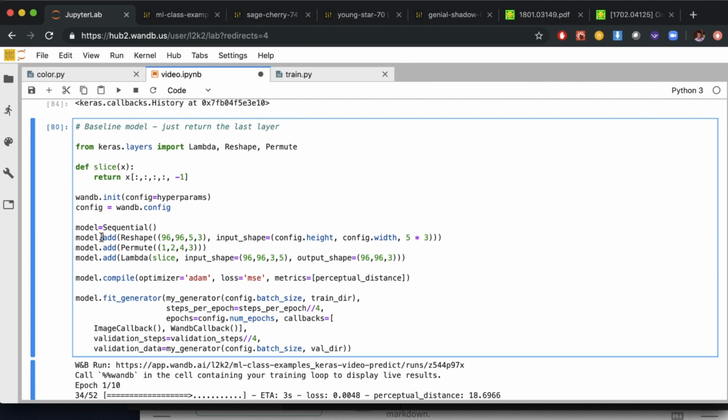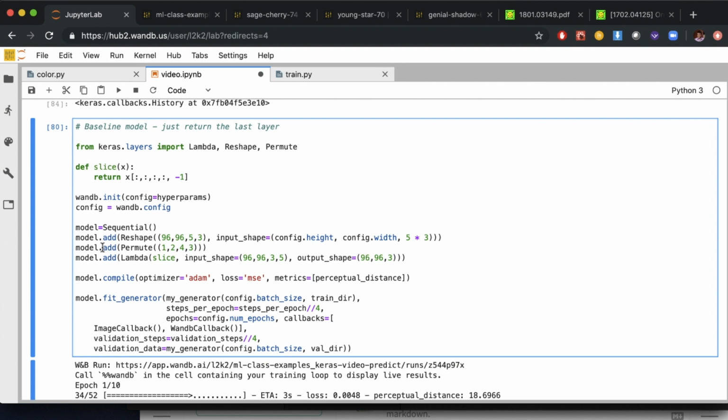First, we use a reshape layer to change our input, which was 96 by 96 by 15, into 96 by 96 by 5 by 3. What that does is it pulls out each RGB value and puts it in its own slot. So instead of all the RGB values mashed together, we have a little more structure. And what that lets us do is call this permute layer. What permute does in this case is swap the last 2 dimensions of our data. So the input to this is 96 by 96 by 5 by 3. The output is going to be 96 by 96 by 3 by 5.